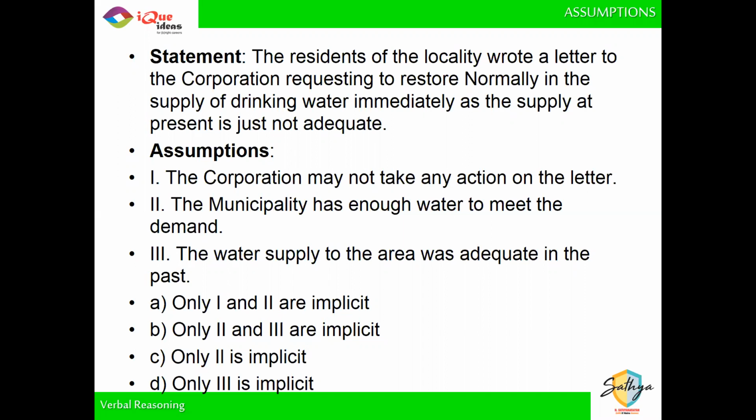If the demand is only for what used to come earlier, clearly whatever was being given in the past was adequate, right? You are only asking for the same amount. So the best possible option is that the second and third are implicit, which means option B must be my right answer. Did everybody get this one? B has to be your right answer.